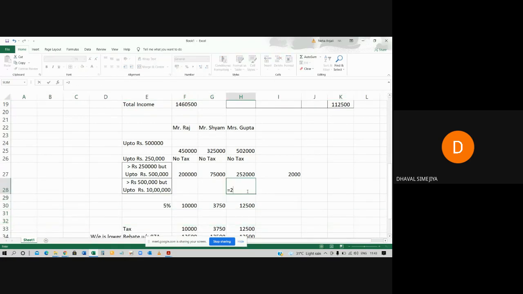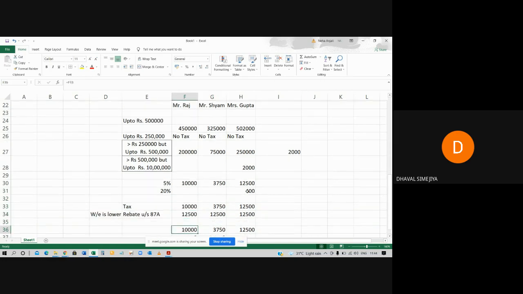Here it will be just 2,000 rupees. Why? Because it is your total. Up to 2 lakh, no tax. 2 lakh to 2 lakh 50,000, 2 lakh 50,000 only. If you do this total, 2 lakh 50,000 plus 2 lakh 50,000 plus 2,000, it total will be 5 lakh 2,000. Now, tax liability 20 percentage, 2,000 multiplied by 20 percentage. So 400 rupees tax payable.